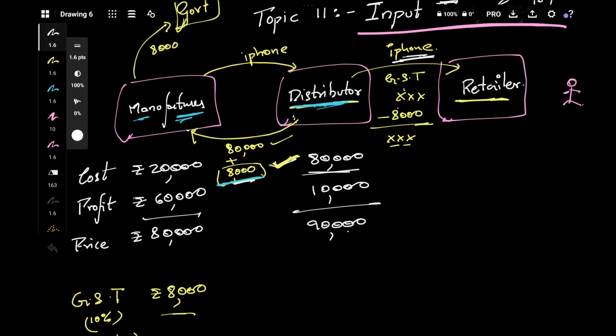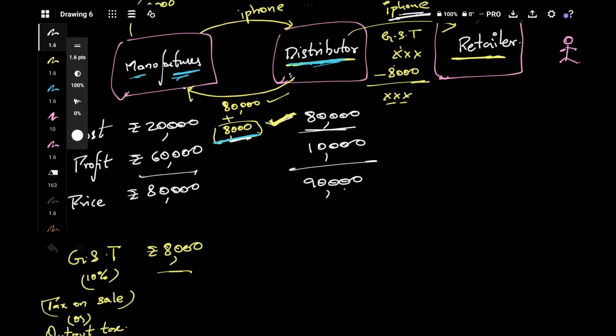Will the government keep quiet here? No, the government will charge tax again. How much is the GST applicable? The GST applicable is 10%. That comes to 9,000.